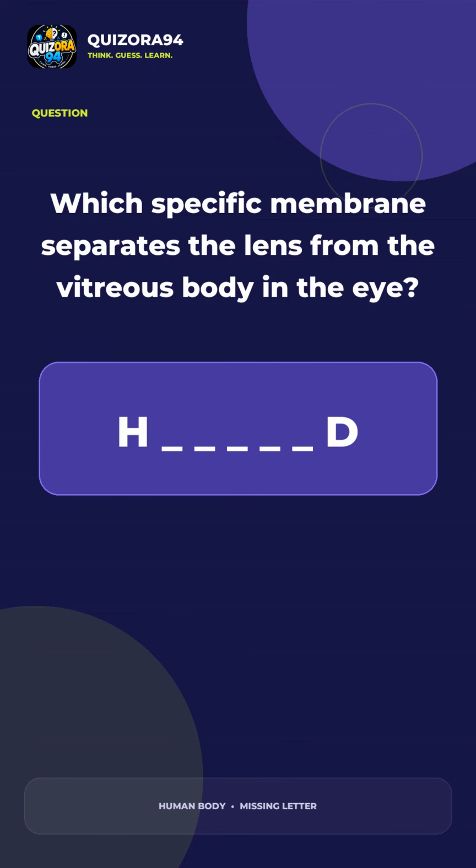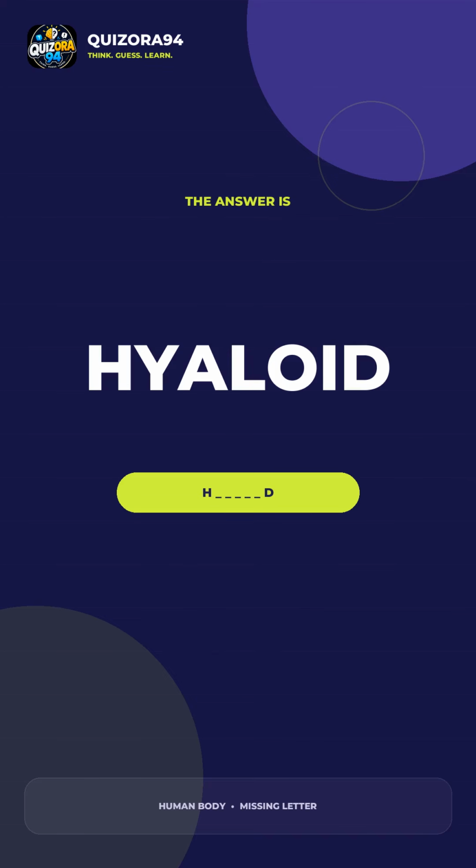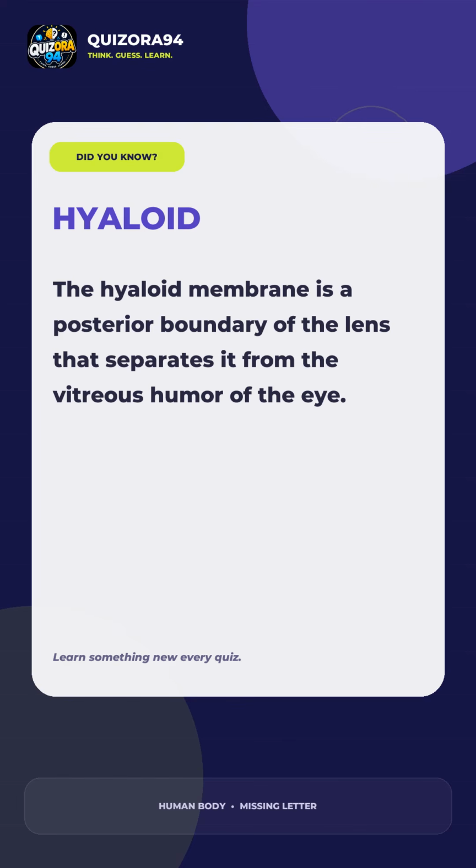Which specific membrane separates the lens from the vitreous body in the eye? The answer is hyaloid. Did you know? The hyaloid membrane is a posterior boundary of the lens that separates it from the vitreous humor of the eye.